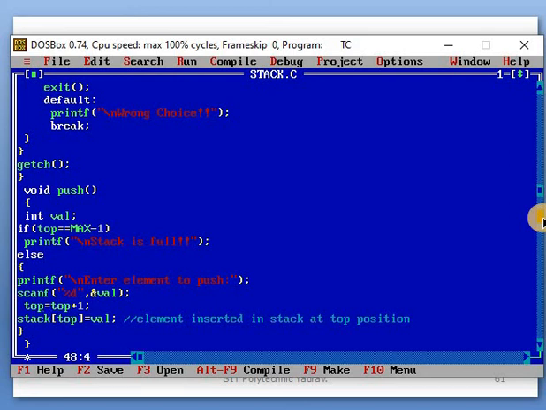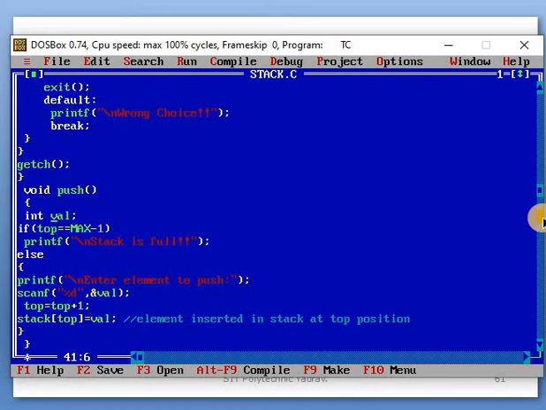Top is incremented. Okay, that means your pointer will be incremented, not a pointer. The top position is incremented one by one, because in a stack, first of all, the first elements are inserted. After that, when second elements are inserted, onto that first element, the second element is inserted, one by one. So top is automatically incremented one by one upward. So stack[top] is equal to val, that is, whichever value is stored will automatically be stored at that top location onto the stack array.